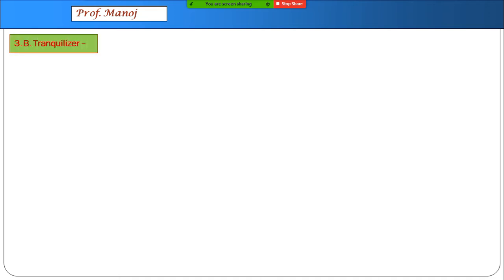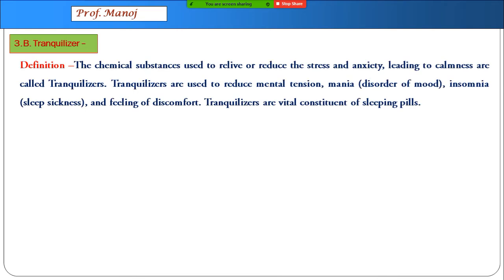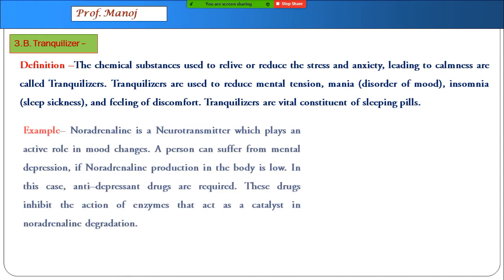We go for the second class of compounds, that is tranquilizers. Tranquilizers are those substances which will relieve stress, anxiety, and lead to mental calmness. Of course, these drugs are not to be taken without medical prescription or without doctor's advice. They can reduce mental tension, disorder, that is mania, insomnia, overall feeling of discomfort. Tranquilizers are a major constituent of sleeping pills.